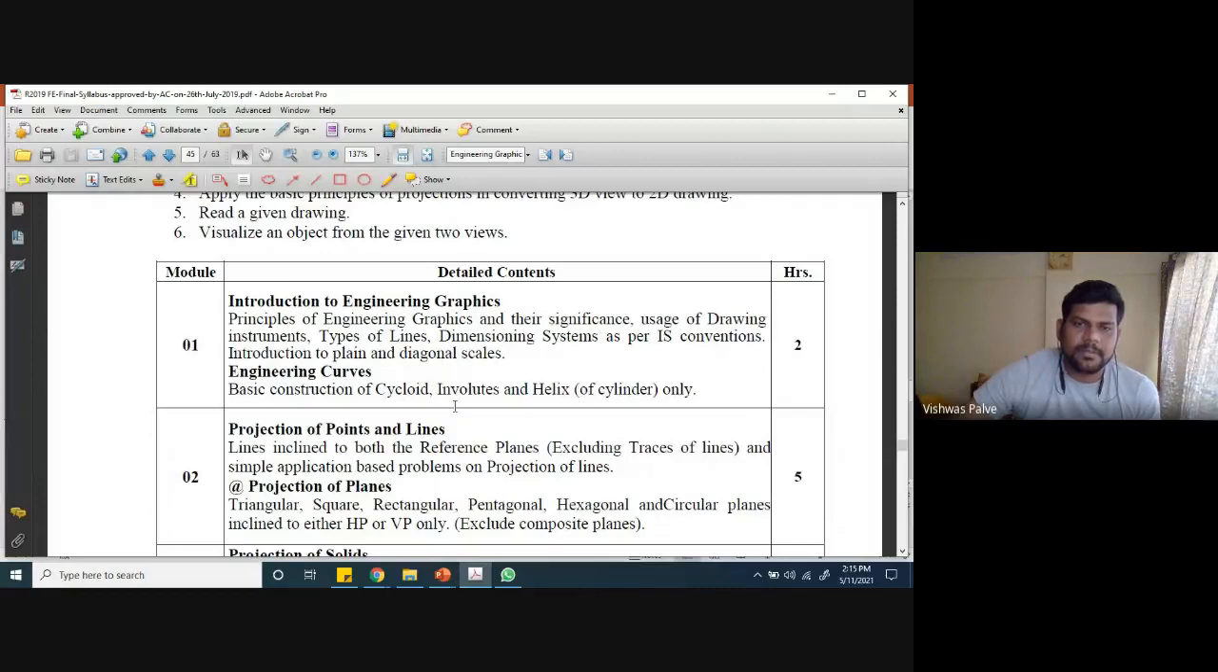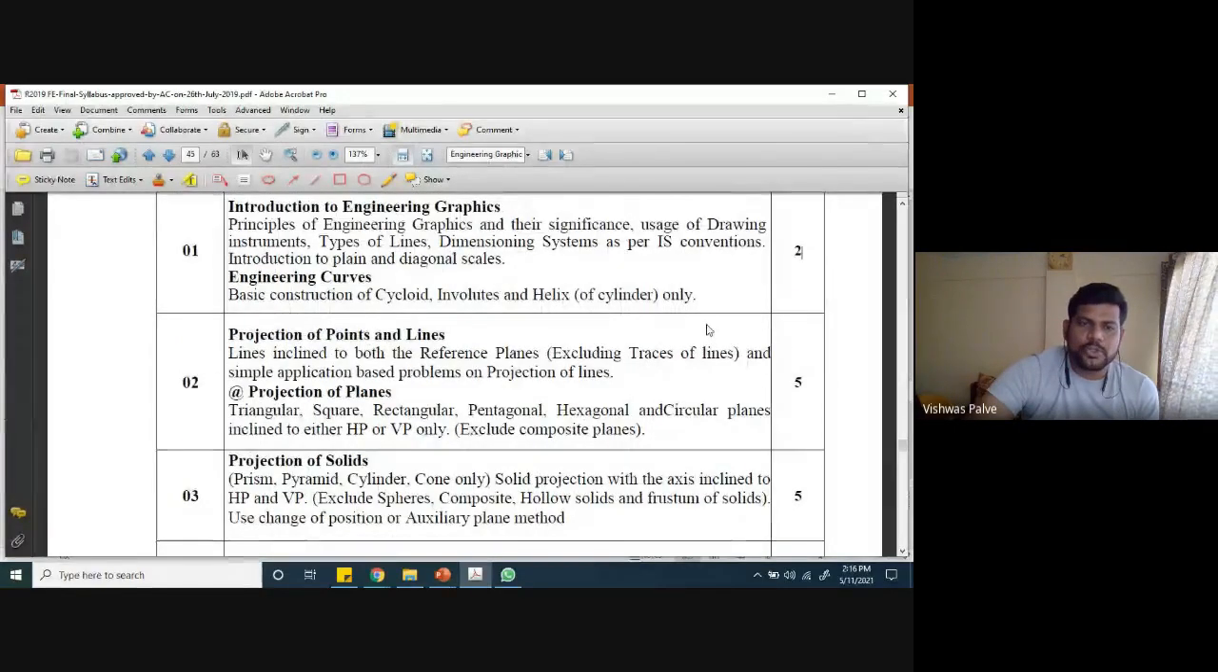So you can see the module and the duration, how much duration is given for that particular chapter. The first is introduction to engineering graphics, the principle of engineering graphics and their significance, uses of drawing instruments, types of lines, dimensioning system as per IS convention, introduction to plane and diagonal scales, what the various types of scales are. Then next is engineering curves, the basic construction of cycloid, involute, and helix, limited to cylinder only. This part we have to cover in 2 hours.